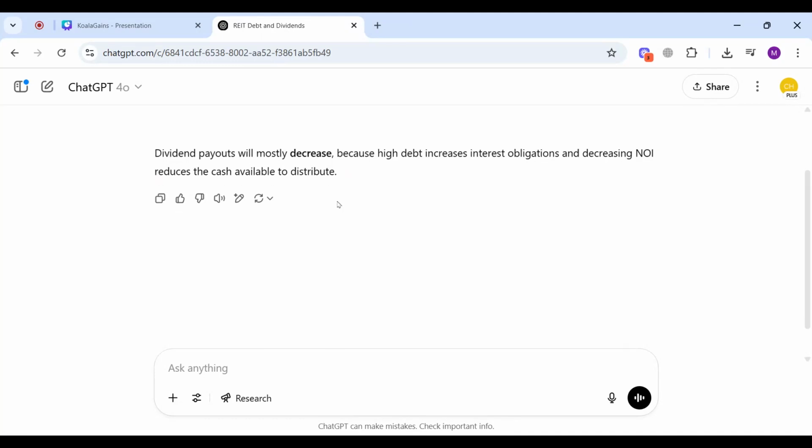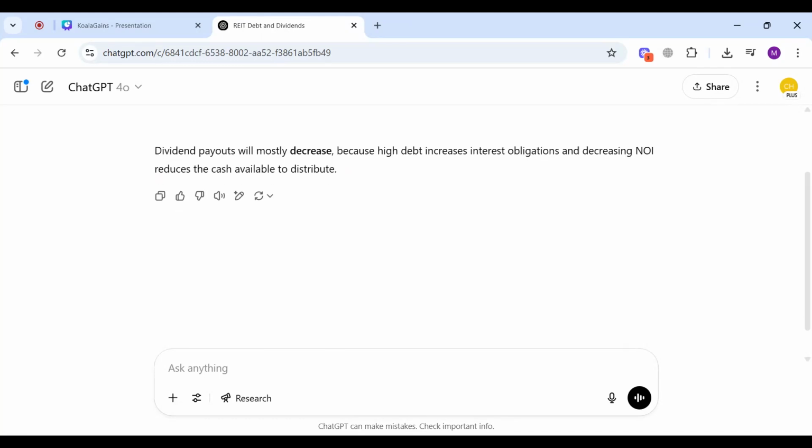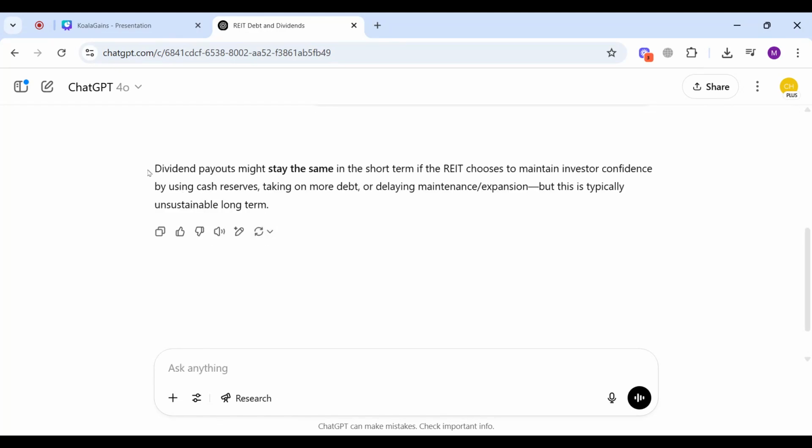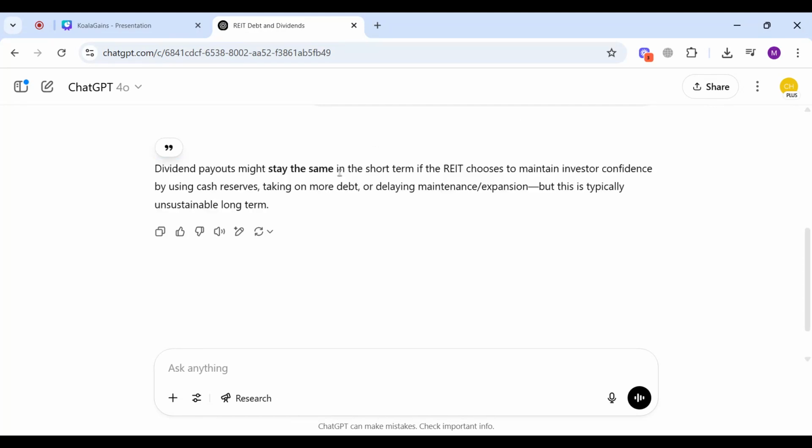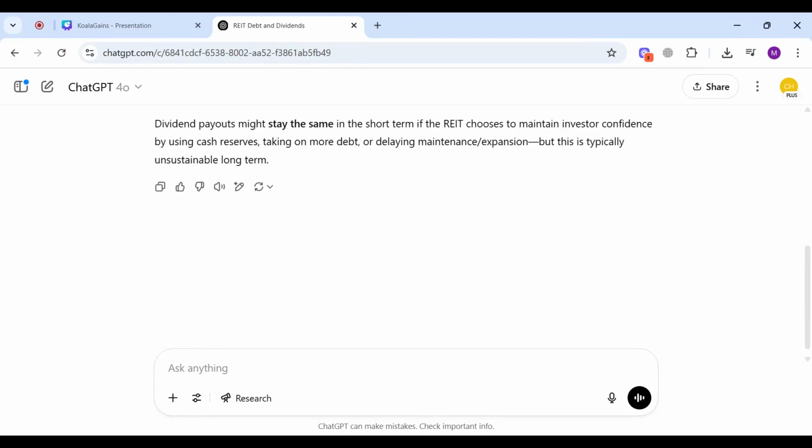Let's ask it again and see what answer it gives us this time. This time I've asked it and it is saying that the dividend payout might stay the same. Earlier it was saying that it will decrease, but now it is saying that it will stay the same. Let's ask it a third time just to see if the answer changes or stays the same.